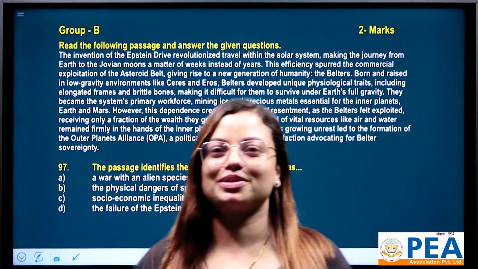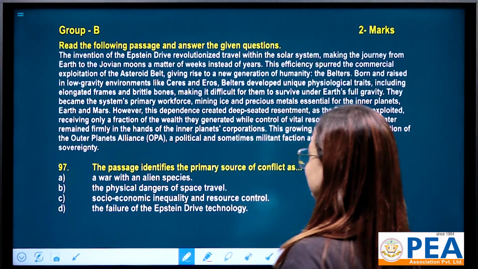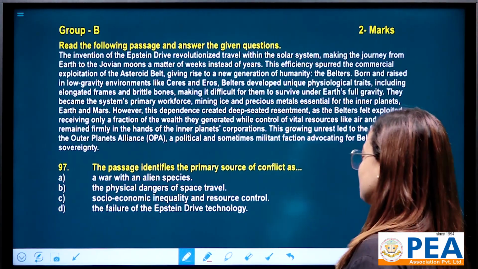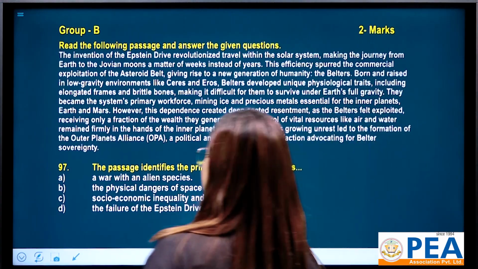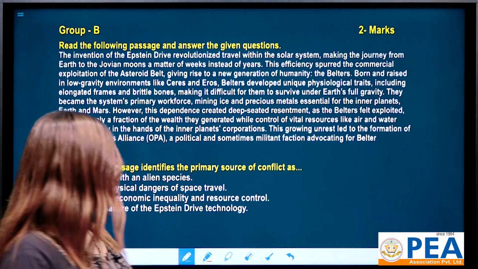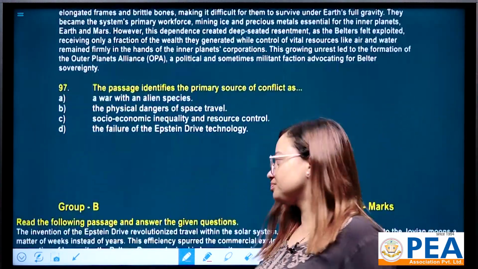Now let's go for group B, that is reading comprehension. All right. Question number 97. The passage identifies the primary source of conflict as a war with an alien species, the physical dangers of space travel, socioeconomic inequality and resource control. And the last one, the failure of the Epstein drive technology.